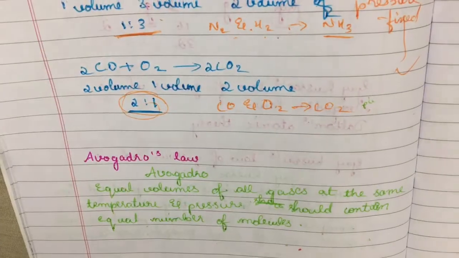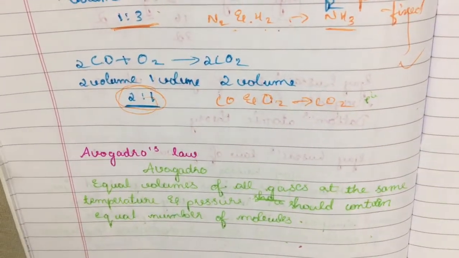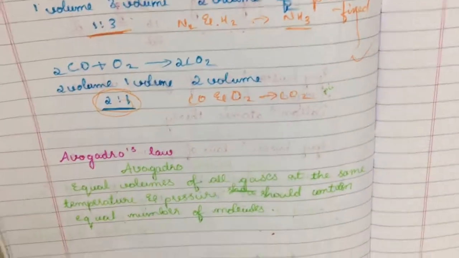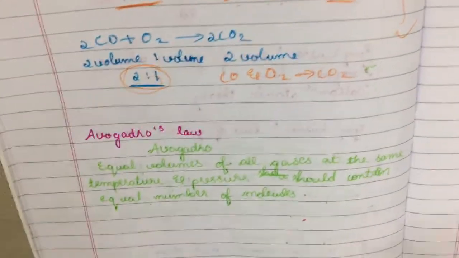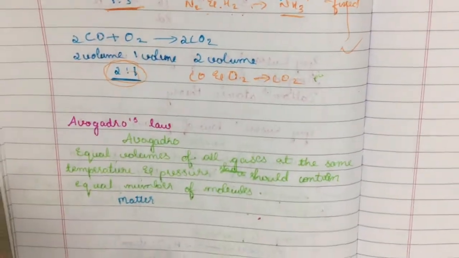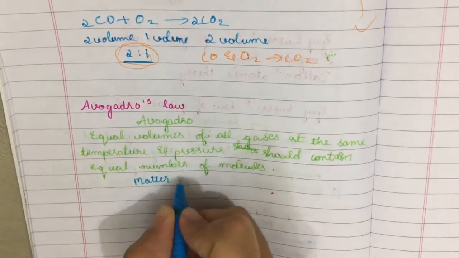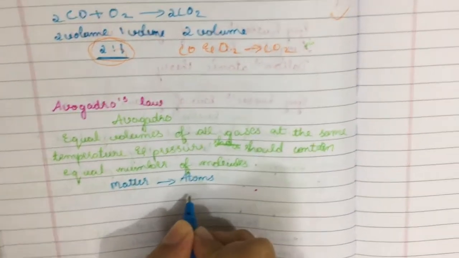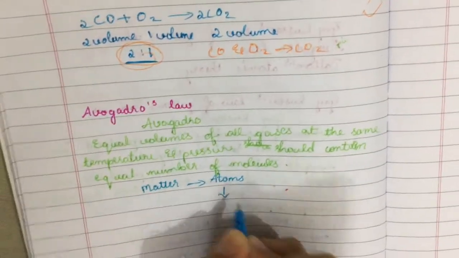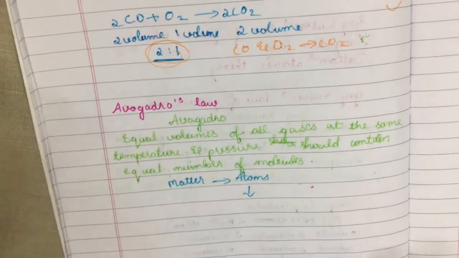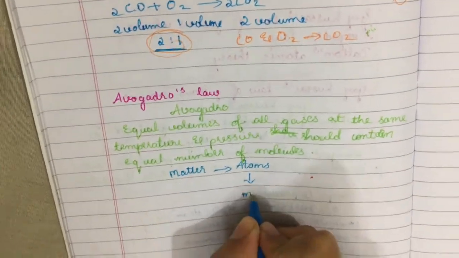So we know that matter. What is matter? You have studied about matter as well as atoms in class 10th. Matter is something which occupies space and has definite volume. This matter is made up of a large number of atoms, and these atoms may be present independently or they may combine with each other, and when atoms combine with each other they form a molecule.